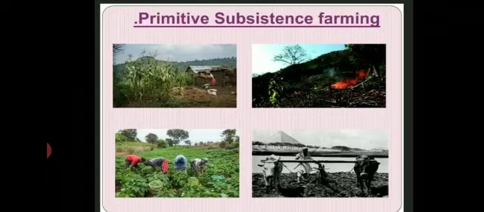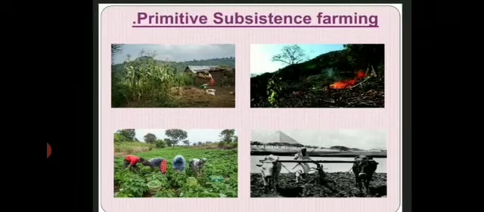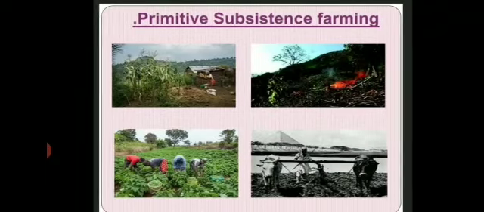This type of farming depends upon environmental conditions. Environmental conditions mean the temperature of that area, rainfall of that area, and obviously the fertility of the soil.